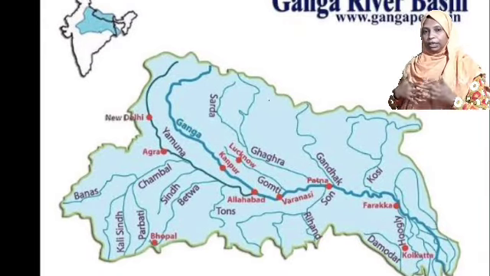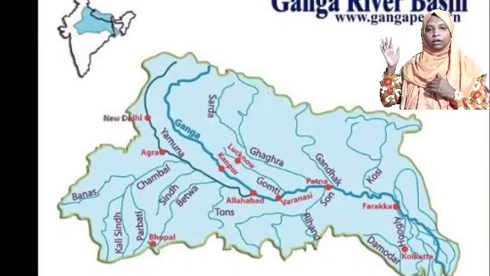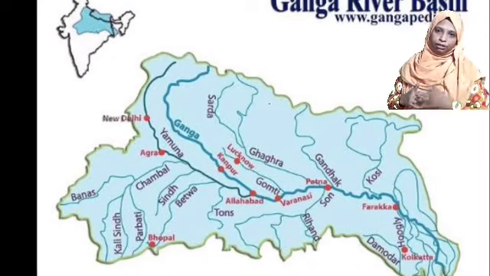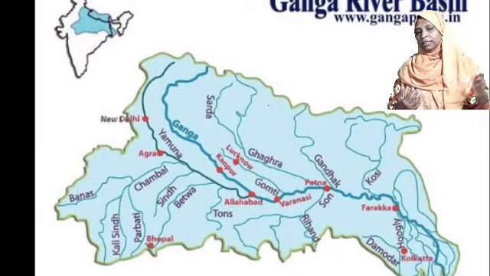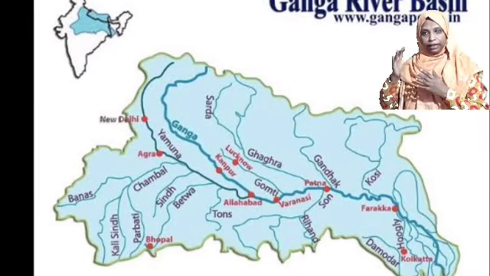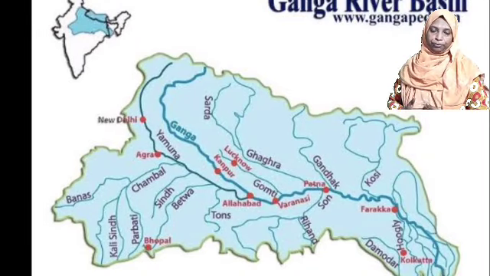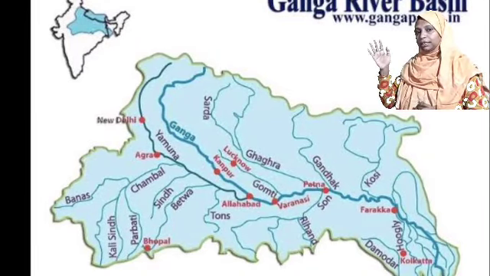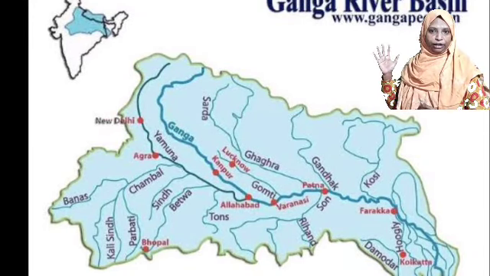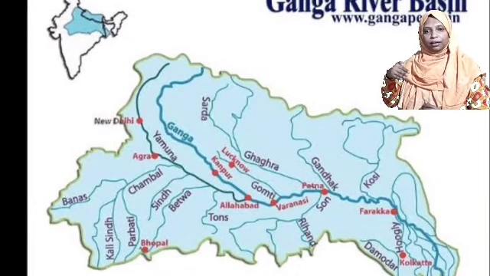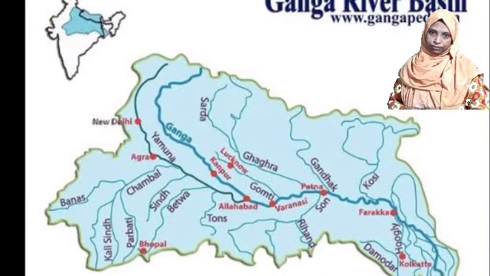From the uplands of the peninsular area, the most important tributaries are Chambal, Betwa and Son. Other than these, lots of tributaries join the Ganga from Uttarakhand, Uttar Pradesh, Bihar and other areas. The longest tributary of the Ganga is Yamuna, and it joins the Ganga at Allahabad in Uttar Pradesh.